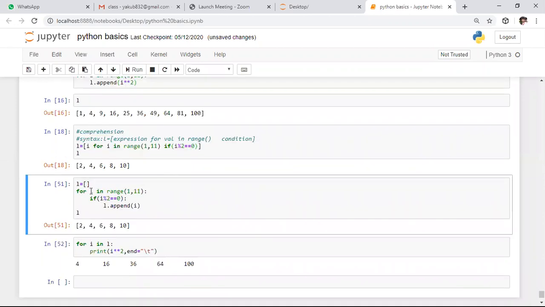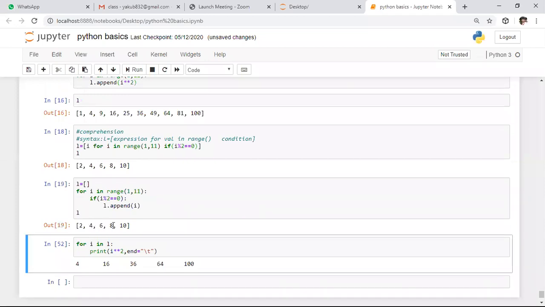So here, initially we need to create an empty list. After that, we need to iterate through the first 10 natural numbers. After that, we need to specify the condition. Whenever this condition is satisfied, then only we need to perform the appending operation on this list. Whenever you observe this, here it is the list created from all the even numbers present in the range of 1 to 10.